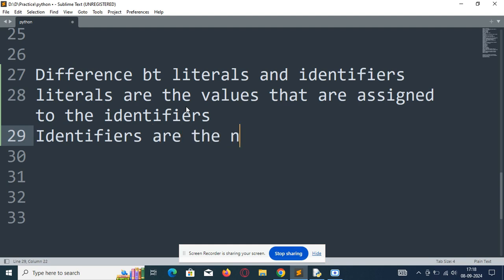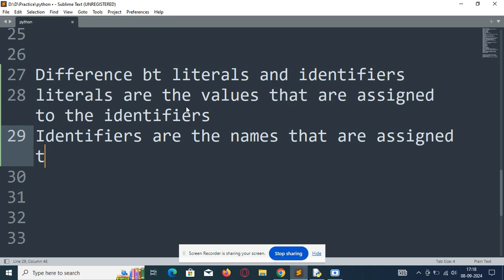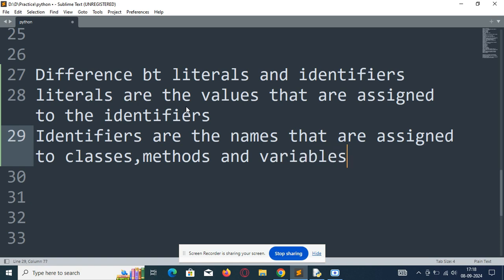Identifiers are the names that are assigned to classes, methods, and variables. So please write it down.